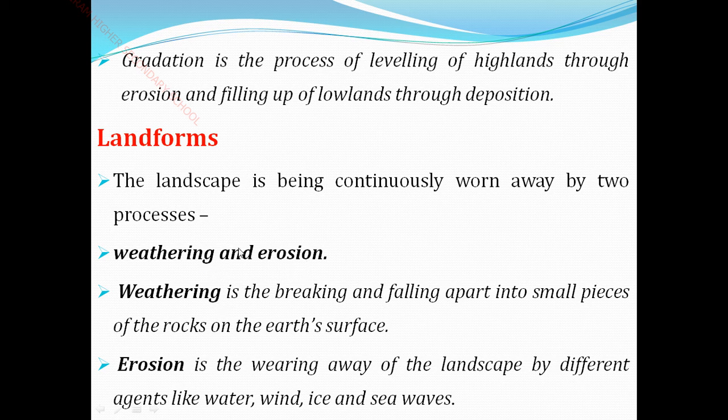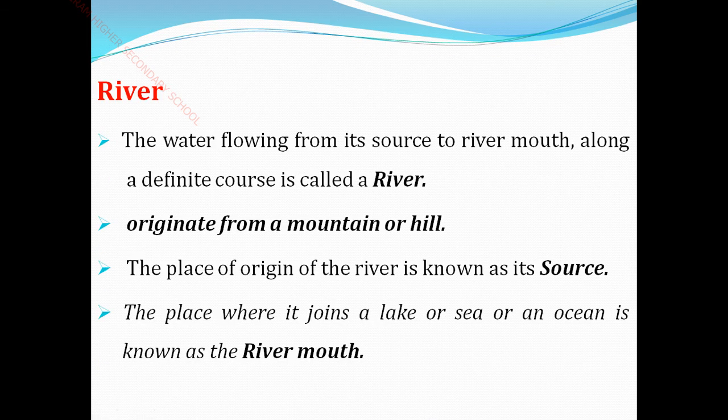Weathering means whatever kind of weathering it is, whether physical, chemical or biological. Something happens to a small piece of rock on the earth surface, it gets separated due to breaking. Okay, then erosion means soil erosion, it gets eroded in the landscape. What are the erosions we have? Water erosion, wind erosion, ice erosion and sea wave erosion. Next one, river.